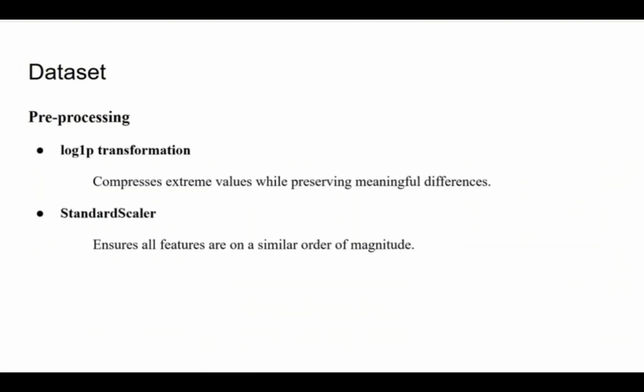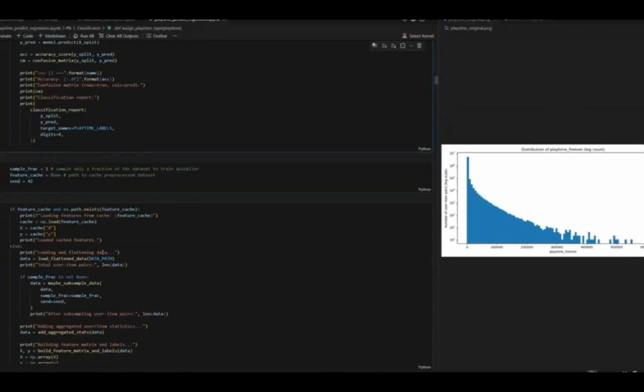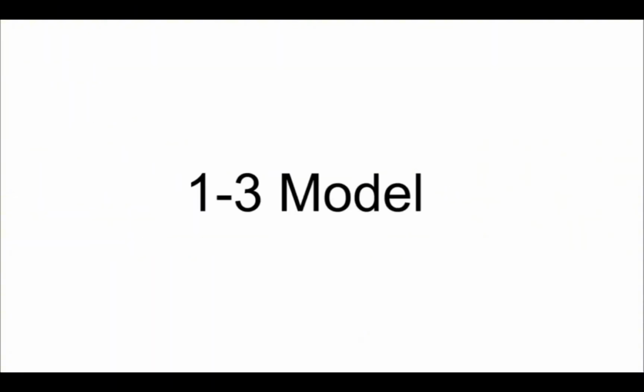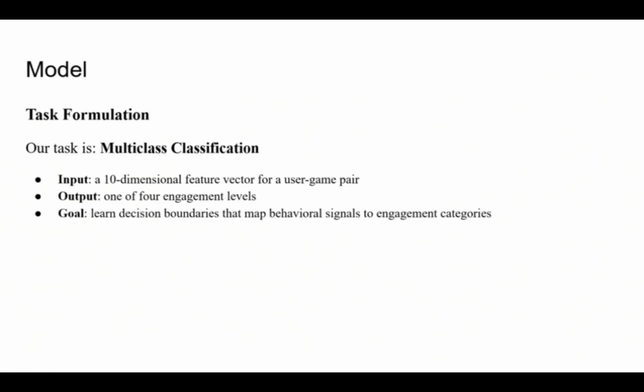Two preprocessing steps were essential. First is log1p transformation, which compresses extreme values while preserving meaningful differences. The second one is StandardScaler, which ensures all the features are on a similar order of magnitude, which are used here in the code. And then we formulate how we can solve the problem and what model we opt for. We formulate the problem as a multi-class classification task.